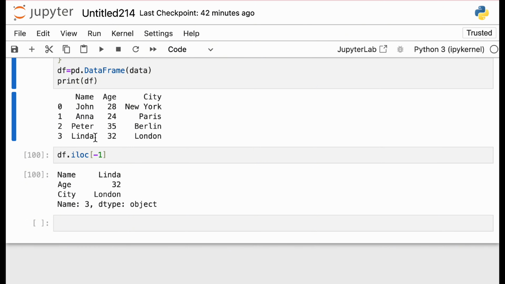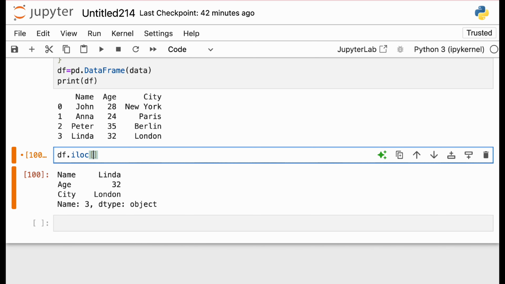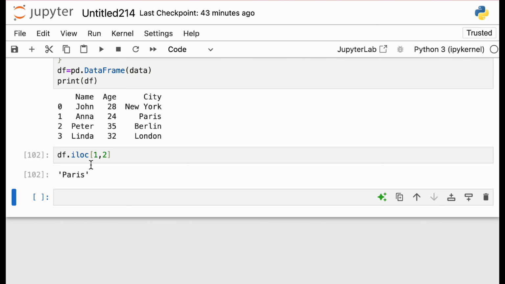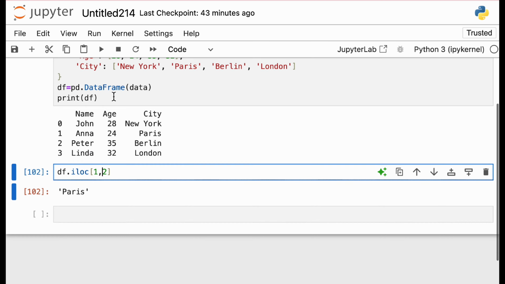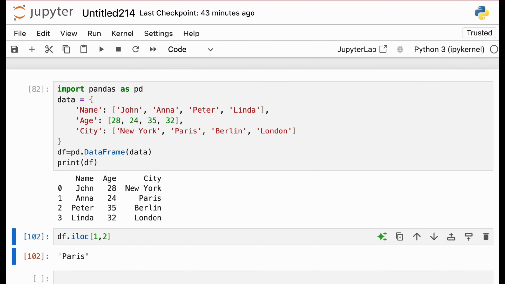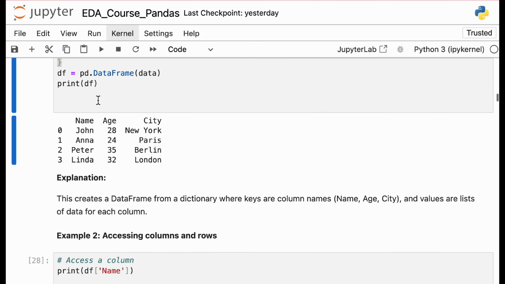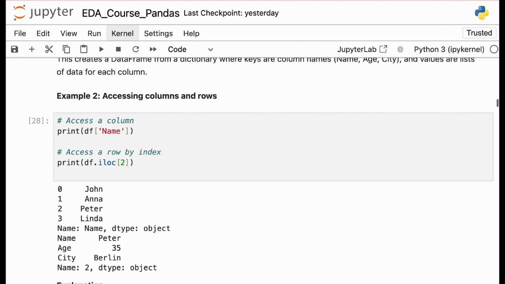Let's say I want a specific cell value, then I will use 1 comma 2. Okay, so you can play around with this. It's a very simple thing. First is row, second is column, and you can explore. We have covered this in detail, so it will help you understand things there. So that's about the data frame and using iloc to access the elements.